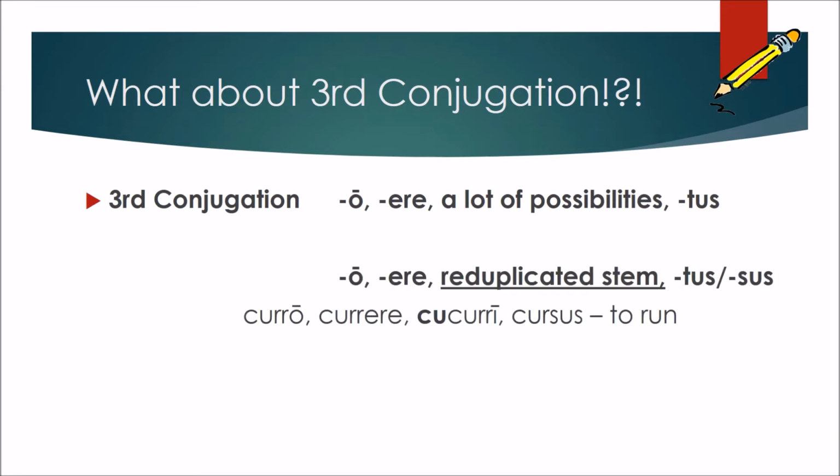Another spelling change that we can expect to see in the third conjugation for the third principal part is a reduplication of the stem. Really, all that means is that we're taking the first part of our verb and putting it before the verb again. So we actually have two cu's, cucurri, when we have the third principal part of curro, currere, cucurri, cursus, to run.